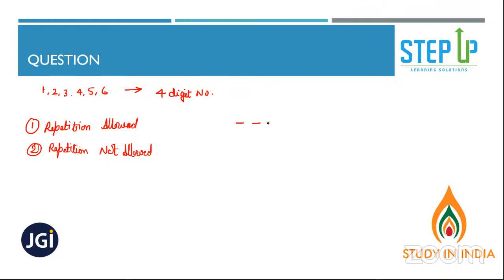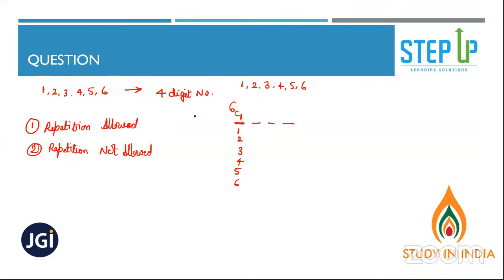A 4-digit number. 1, 2, 3, 4. What are the digits given to us? 1, 2, 3, 4, 5, 6. So to select this number, how many options do I have? From these 6 numbers, I can take any number. So for this place, it will be 6C1. Is that clear? Clear to everyone?